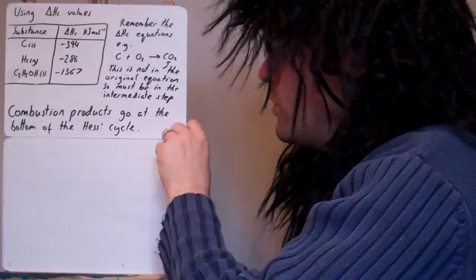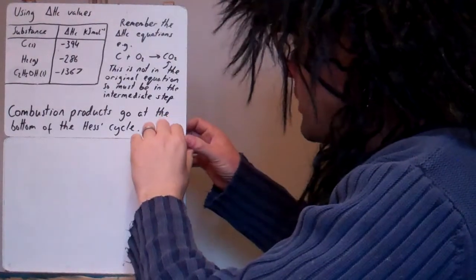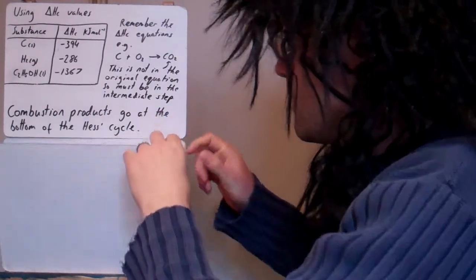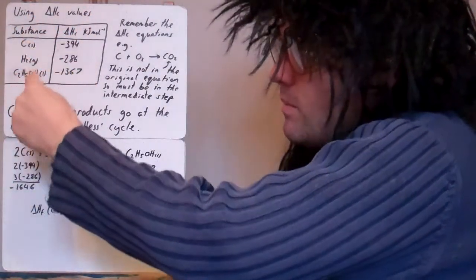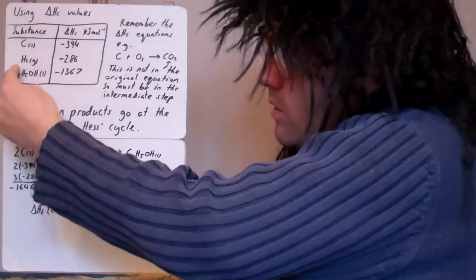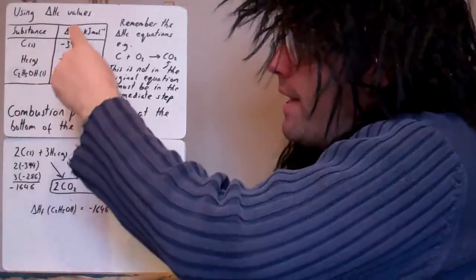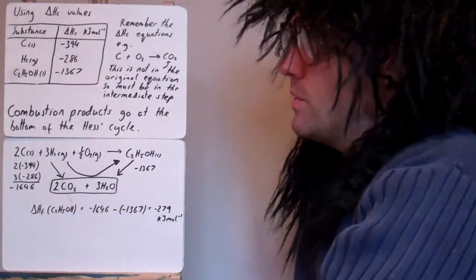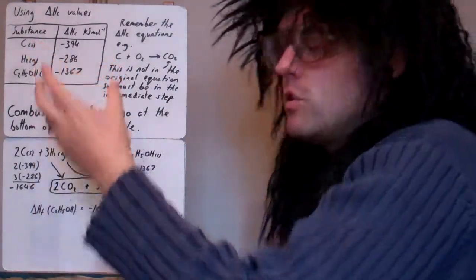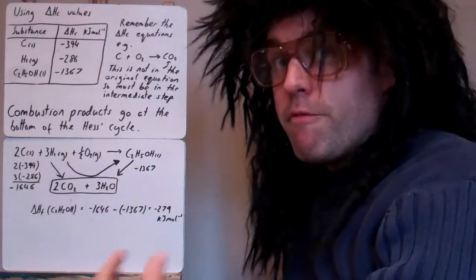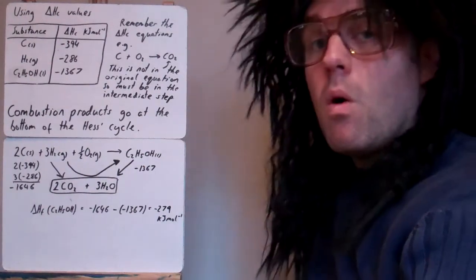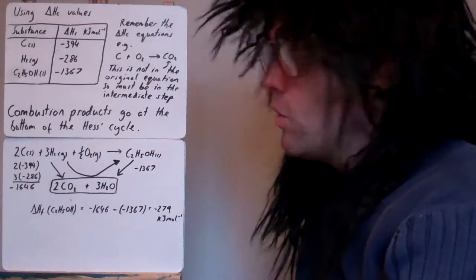So first of all, we're going to look at a Hess cycle using enthalpy of combustion values. Here's a table. They've given us different substances, and this is the enthalpy of combustion for each of those substances. You've got to think carefully about what that means. Remember, the enthalpy of combustion is the enthalpy change when you burn 1 mole of a compound completely in oxygen.